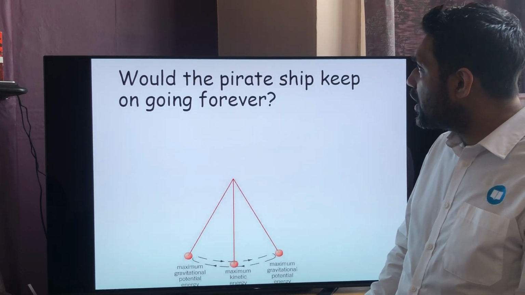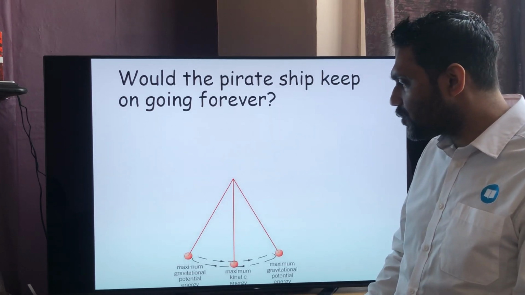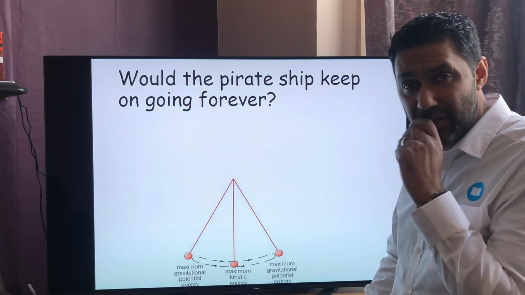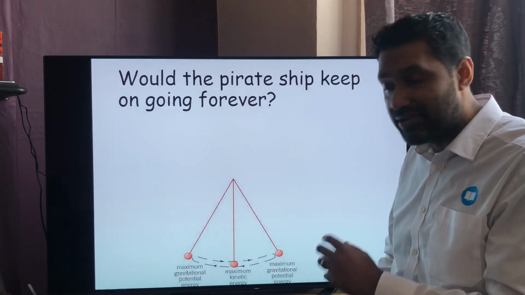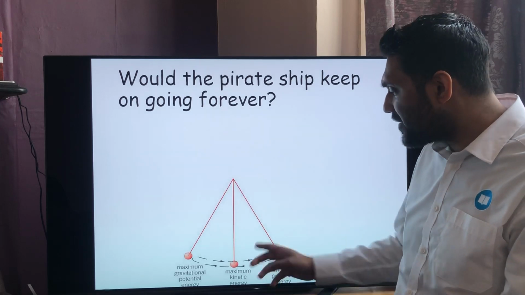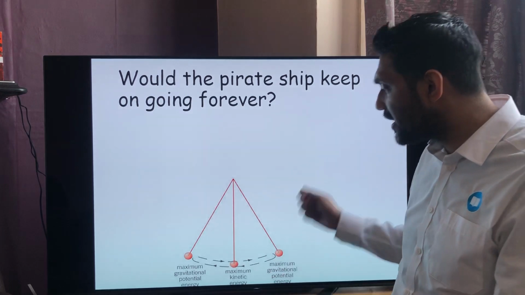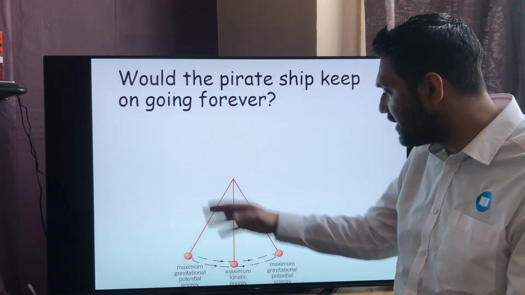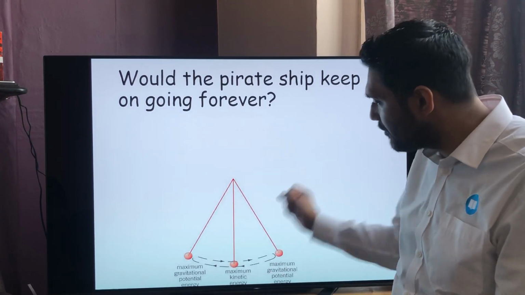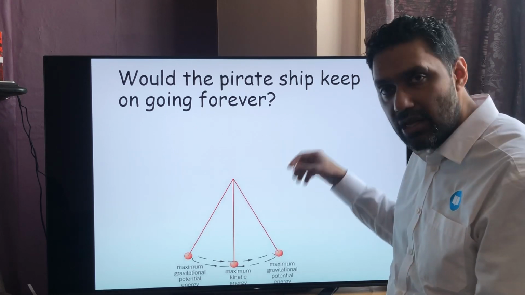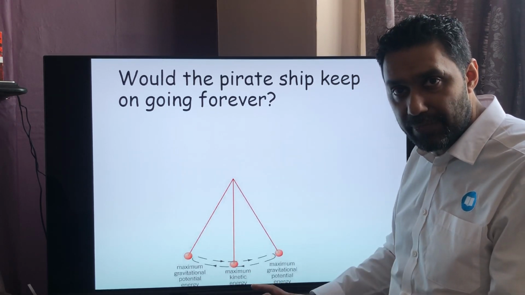Now, coming back to that previous question in our objectives, can something keep going on forever and ever? Well, why doesn't a pendulum, or a pirate ship at Drayton Manor or Alton Towers, keep swinging forever and ever? Why does a pendulum not just keep going forever? Because if I got one now and I was swinging it, eventually it would come to a complete stop.